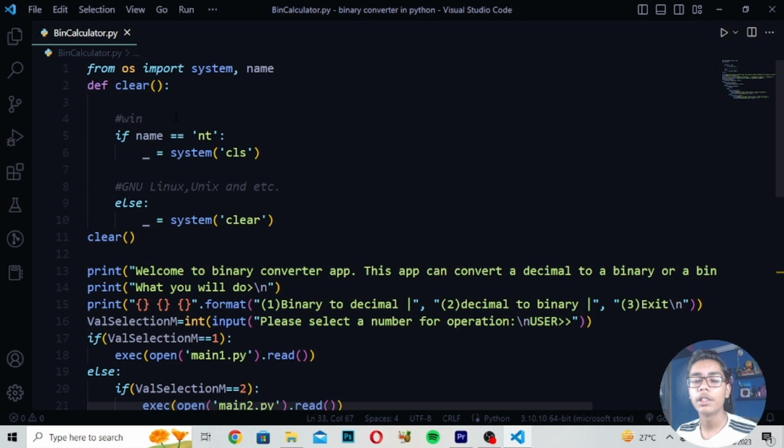I am now building helpful things for you. I am not building games like car racing games, because I think that games are not really helpful for you. These systems and backend works are helpful for you. Like I've built this binary converter app, and previously I built projects like an inventory management system and a doctor management system, and some other projects. That backend work is helpful because if you want to manage your own system, like your own pharmacy system, doctor system or any other inventory related system, you can set it up using the things we have built using Python, and that will help you manage your sales and inventory.